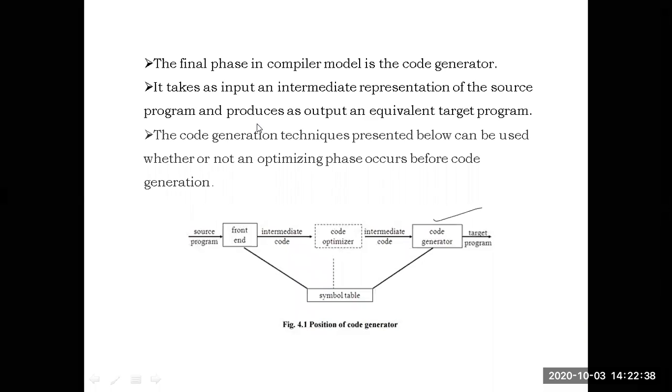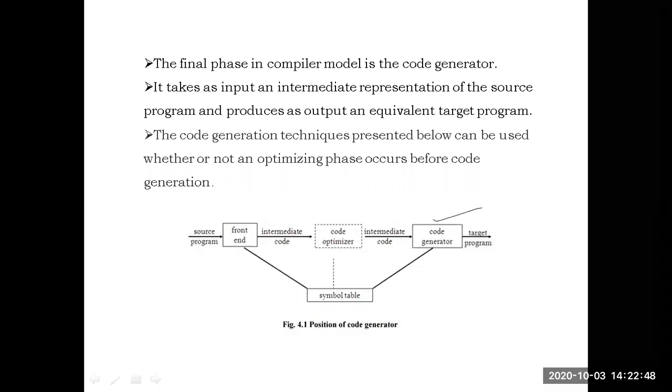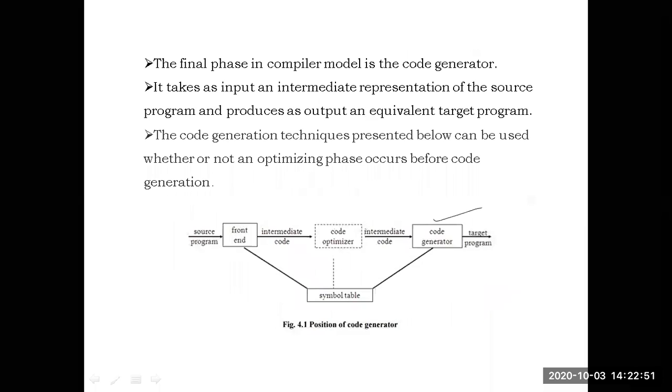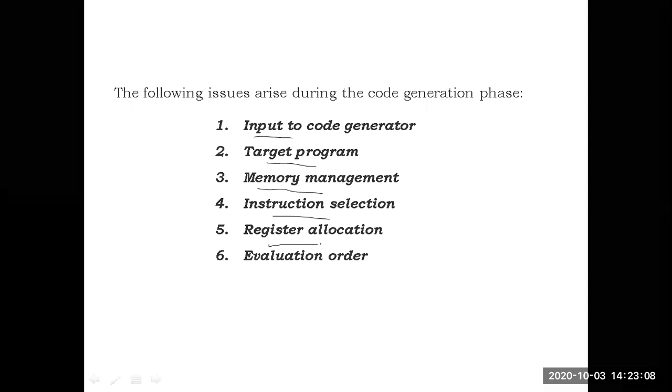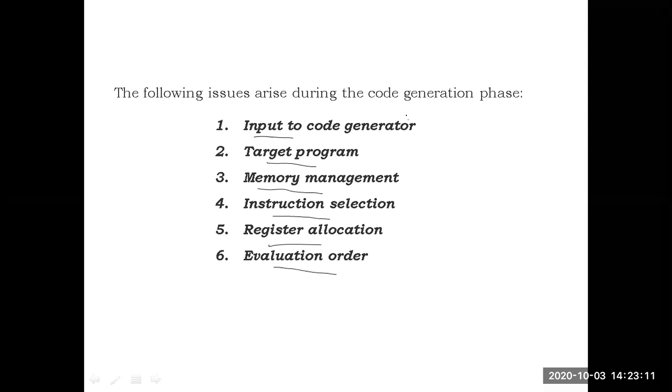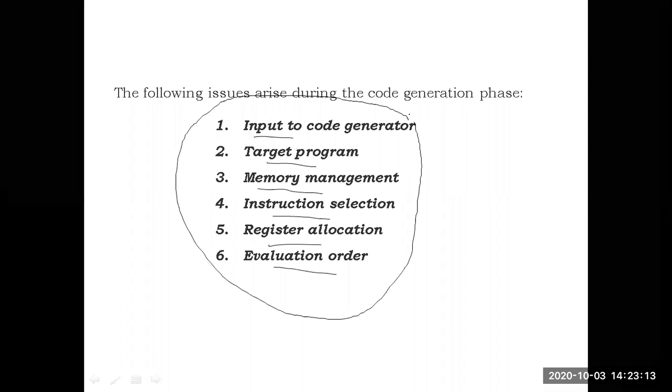The code generator is at the last position, which will take the intermediate code as an input and convert that intermediate code into the target code with the help of symbol tables. That is generally the code generator. What is the role of the code generator? Now when we come to this code generator, what are the major issues? Input is one issue, target program is one issue, memory management, instruction selection, register allocation, evaluation order. These are the major issues in code generation.